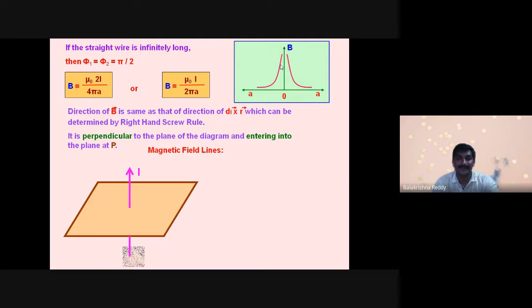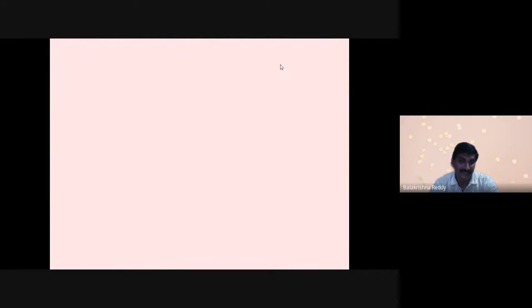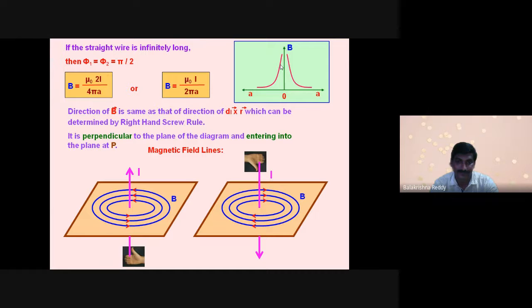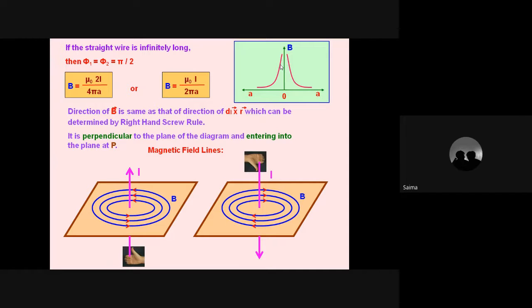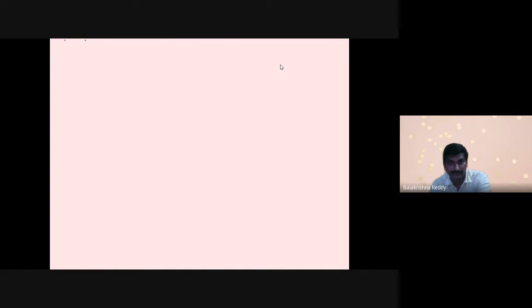You can see the diagrams of the practical approach, right hand thumb rule. If it is upward current direction, the magnetic field lines are in the anti-clockwise direction. If it is downwards, magnetic field lines are in clockwise direction. So, okay, are you able to follow? Is there any doubt? Are you understanding that this is one of the core parts of this lesson, the total Biot-Savart law applications.